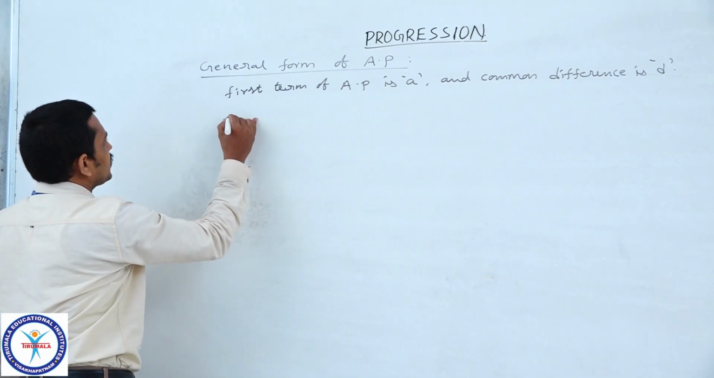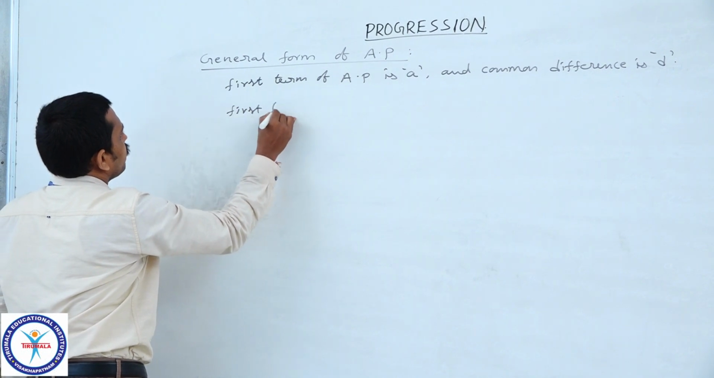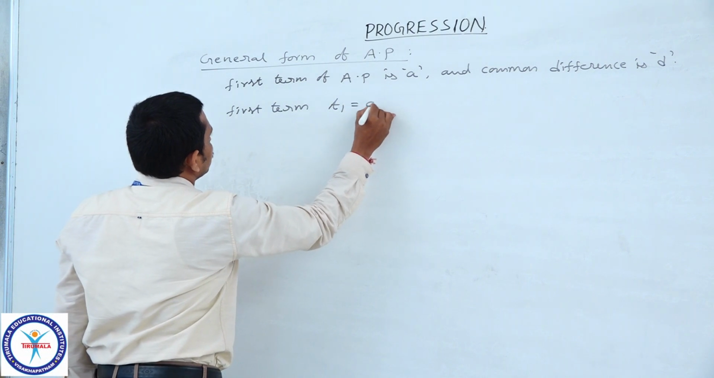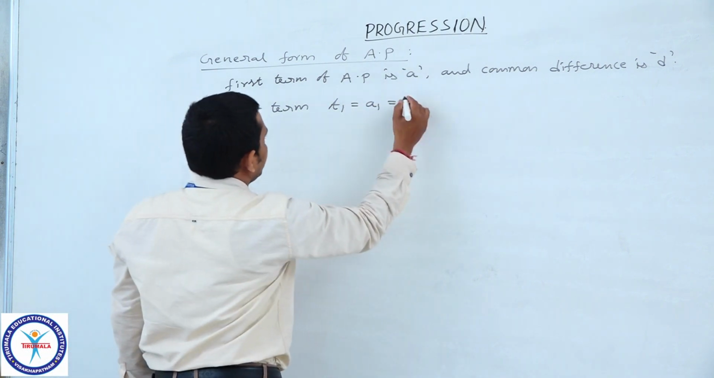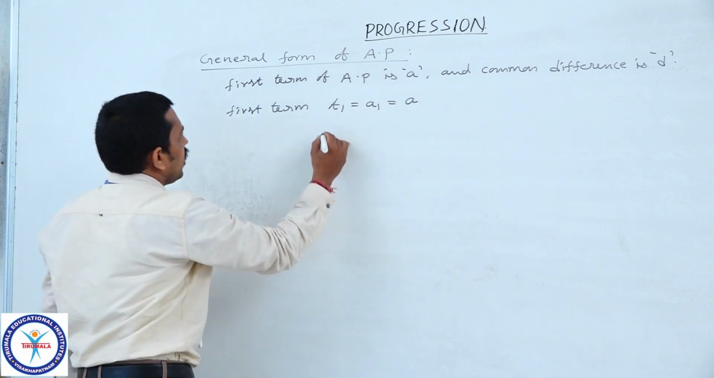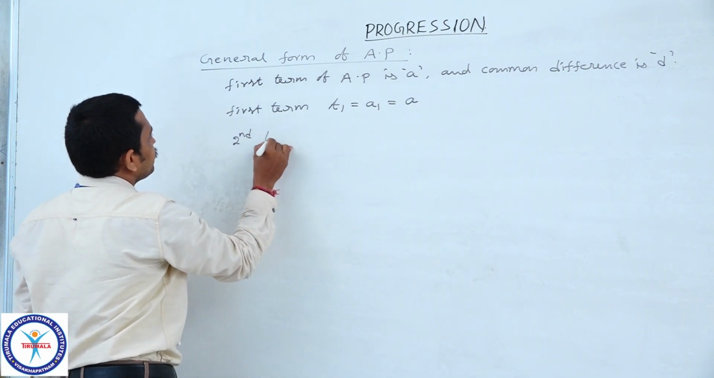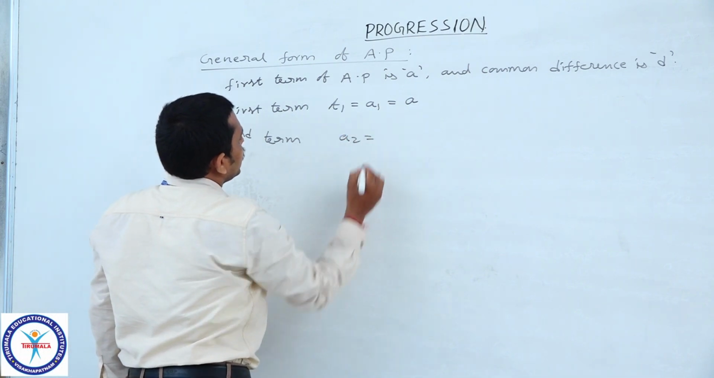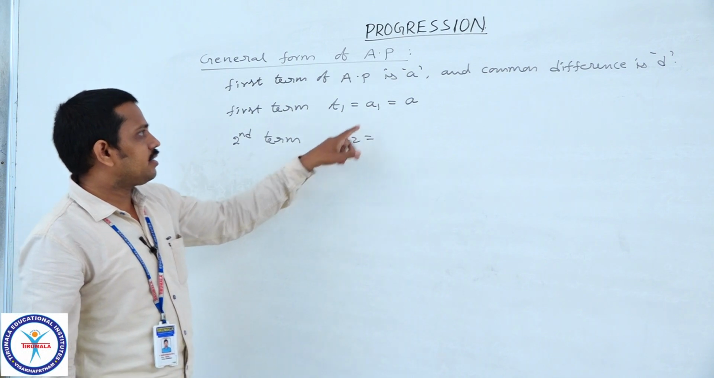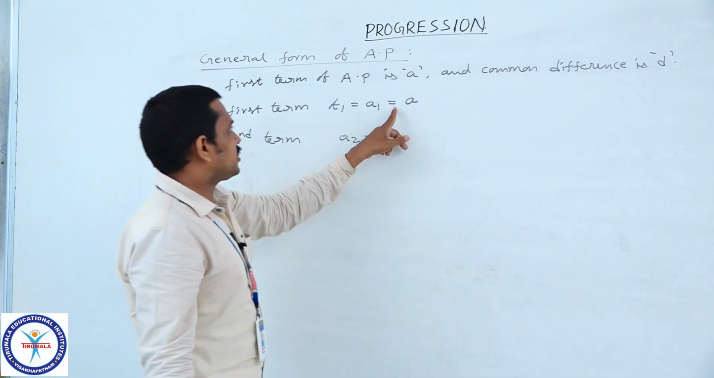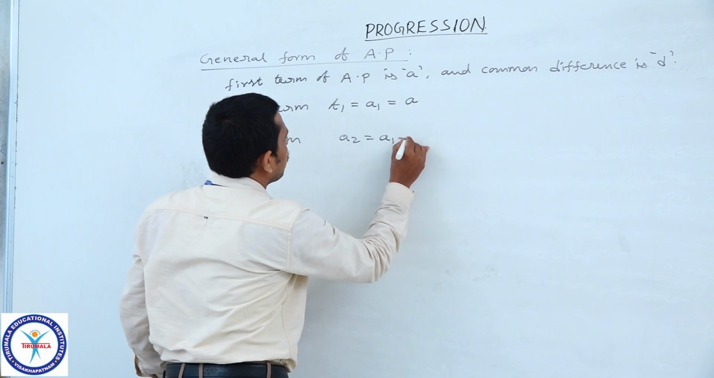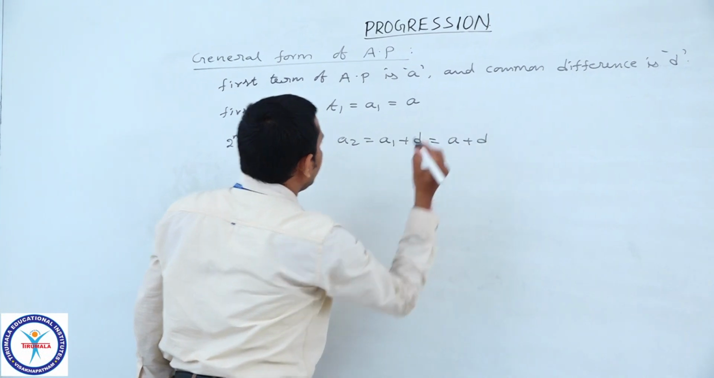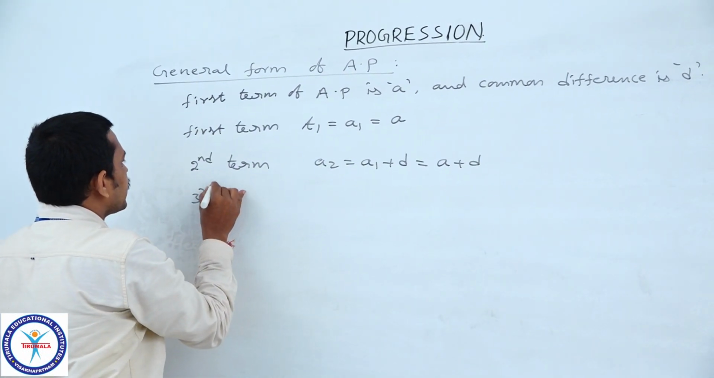In arithmetic progression, we know that every next term is obtained by adding the common difference to the preceding term. So, here the first term is given. First term is denoted by T1 or A1, A1 is equal to A. And the second term, T2 or A2, is obtained by adding common difference to the first term. So, it is nothing but A1 plus D. Here A1 is A. So, A plus D.